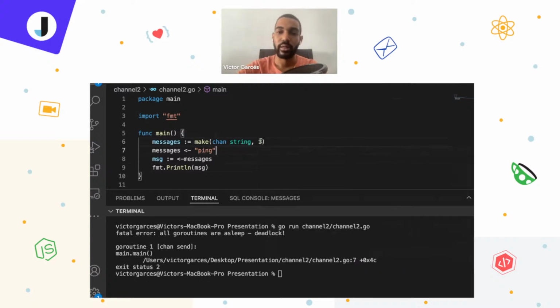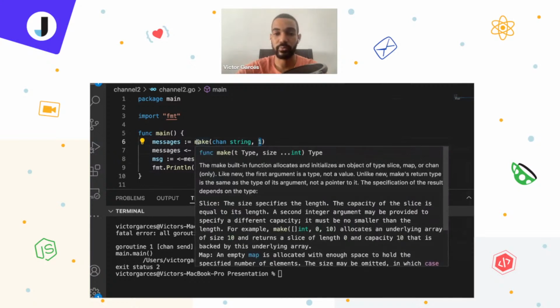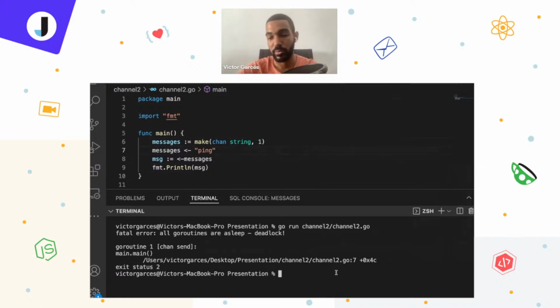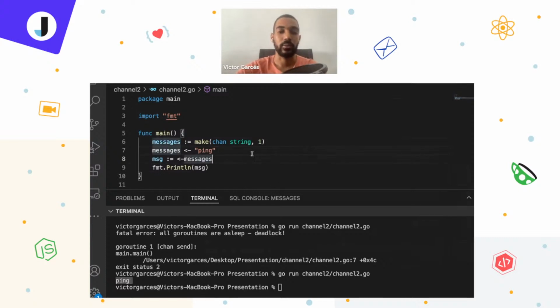To do that, you have to declare the size of the channel before using it, and that way it will work for you. Just that simple. If I wanted to make it work without the buffered channel, I would have to use a Goroutine. Why? Because it is running in a separate thread in this case, and it won't block my operation here. Sorry, that's not true. It's running a separate Goroutine, and since the main function is also a Goroutine, they are running in separate operations, and one won't block the other.